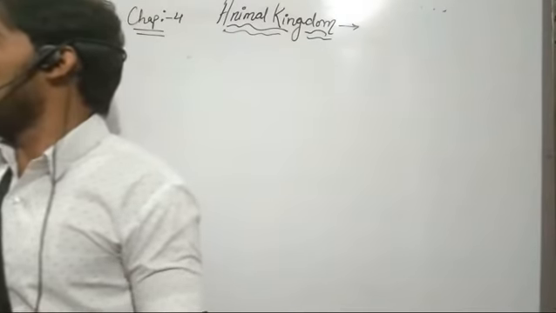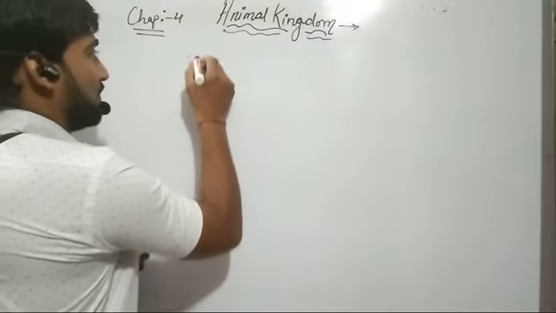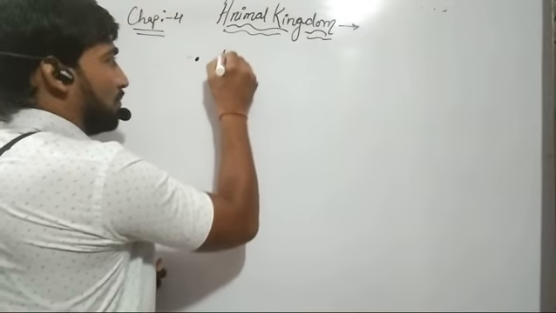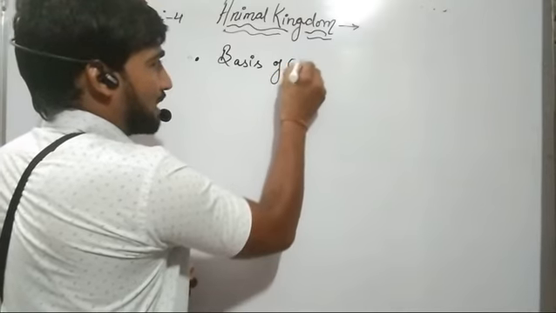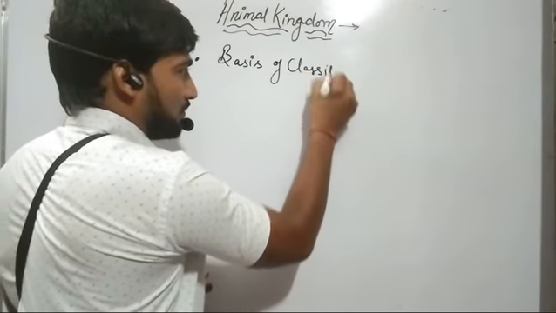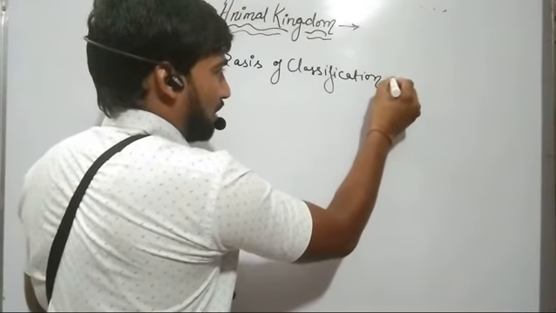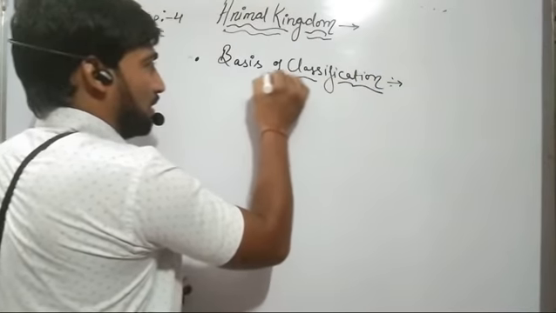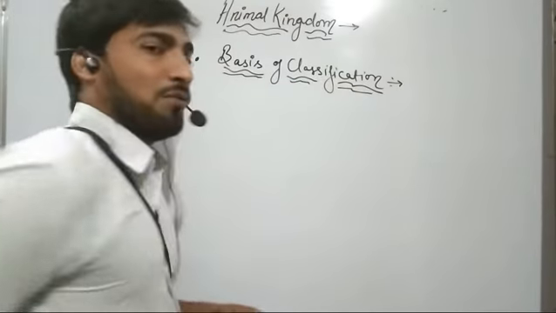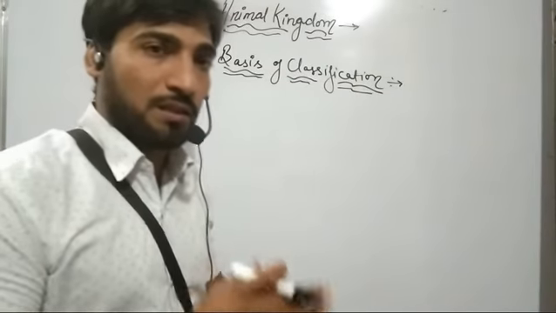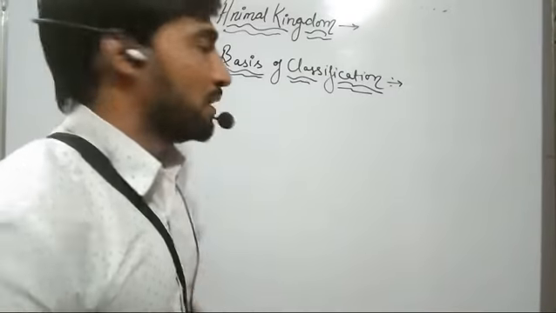The animal kingdom has been further divided into several subgroups on the basis of several criteria. We will discuss each of these in detail. I am just writing the names first.